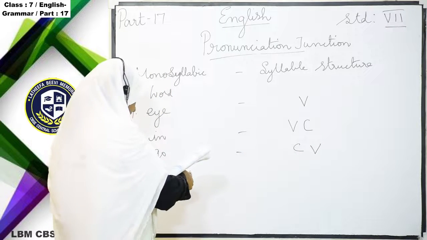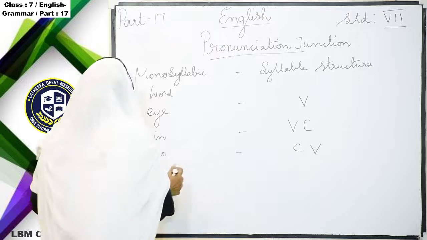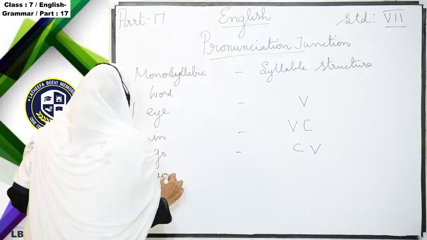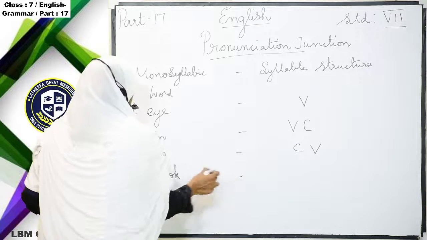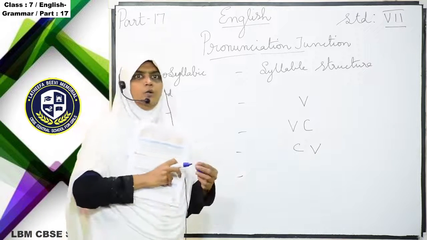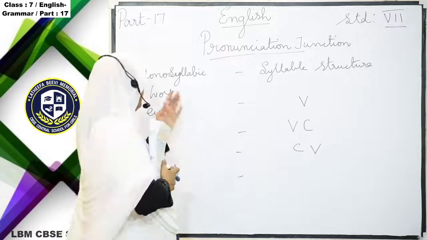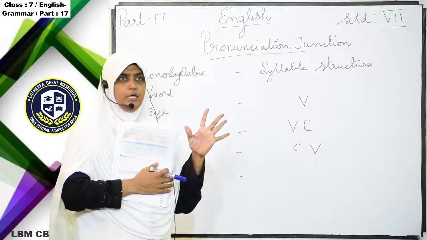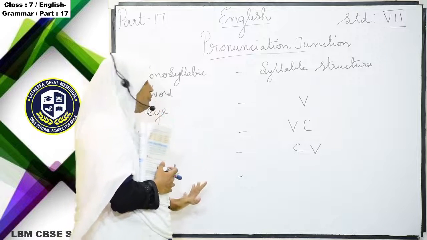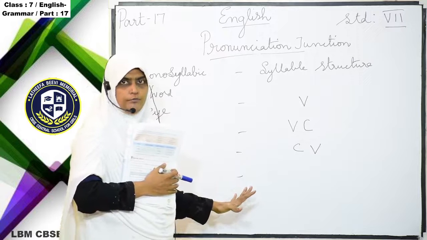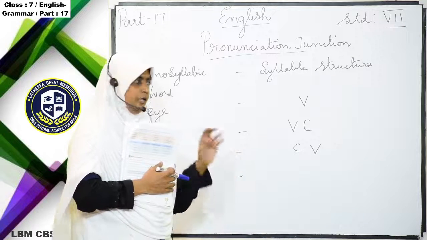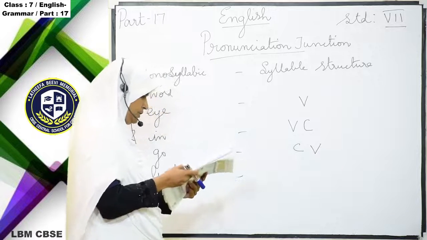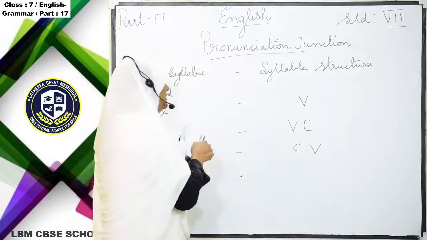Fourth one, B-O-O-K, "book". This is also one utterance of sound. Monosyllabic means, as I told you, one utterance of sound. So that word we call monosyllabic. When you are pronouncing "book", one utterance of sound is coming. So what is the structure for "book"? CVC.